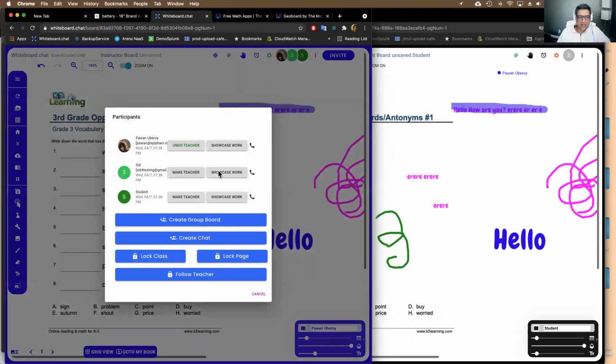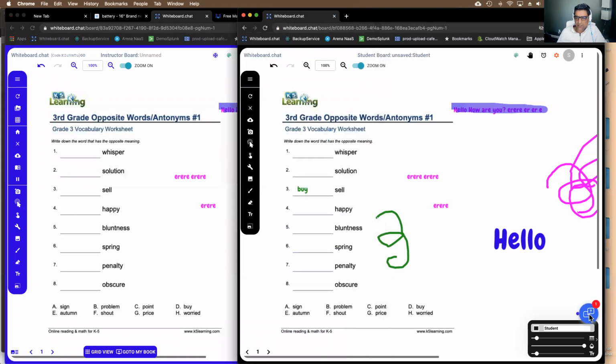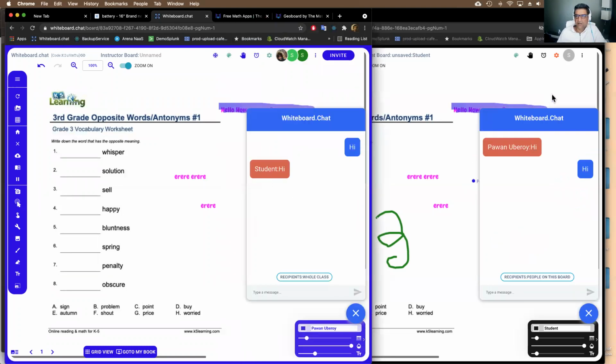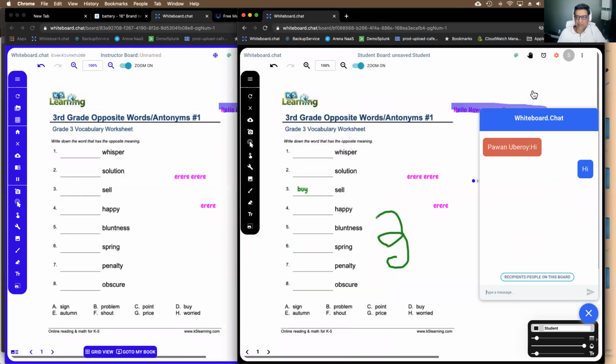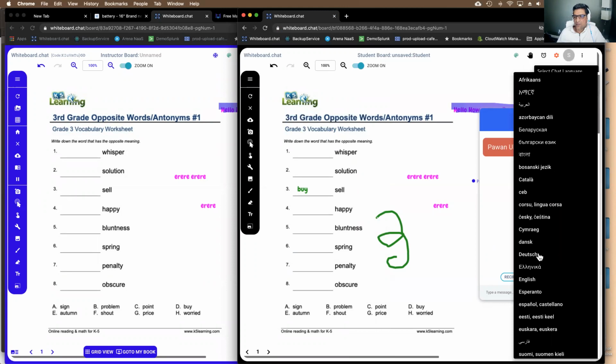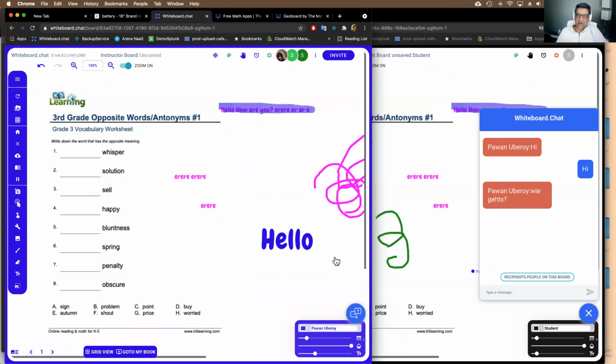You can create chat from here. So this chat is pretty amazing, where as a teacher, you can chat with all the students, but the students can only chat back to the teacher, right? Or you can also talk one-on-one or with a subset of students, and you can also set the language. The recipient can pick the language, if they're learning English, for example, or they speak a different language, it will translate live chat to whatever language the recipient picks, right? So you can use it to converse with different students in different languages.